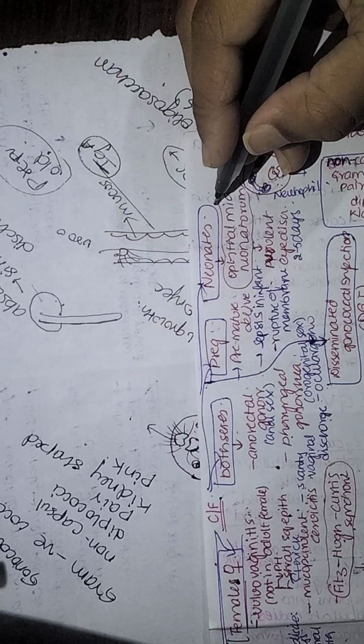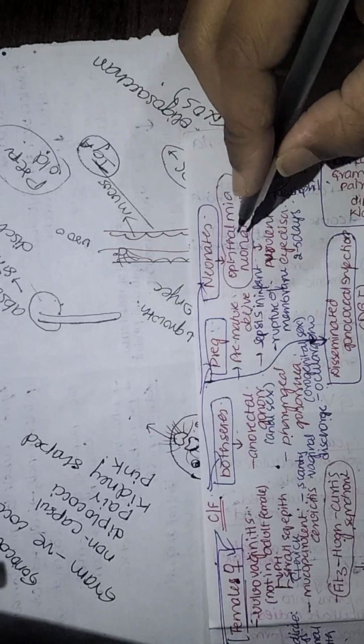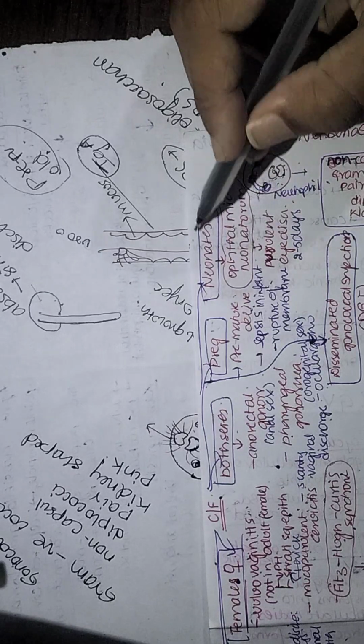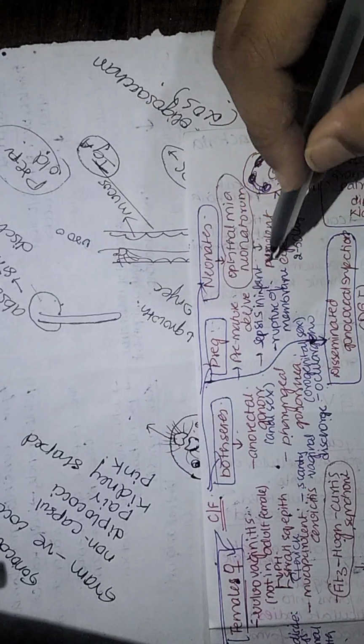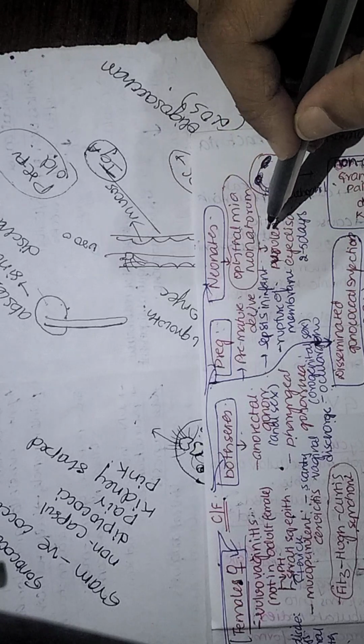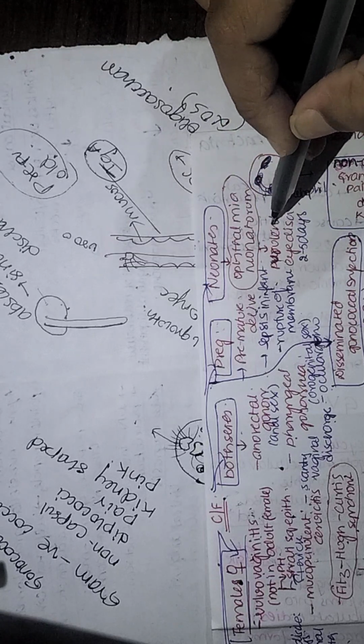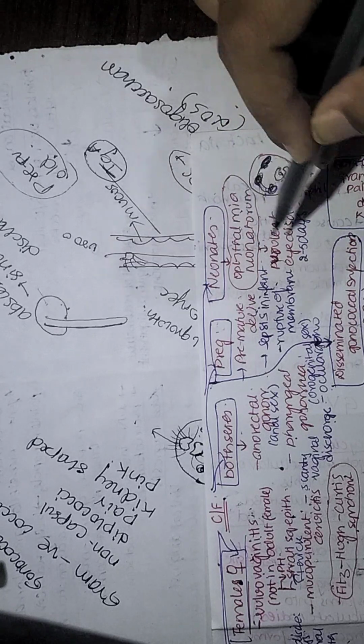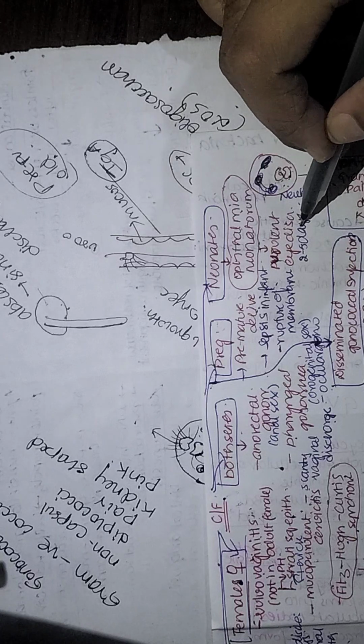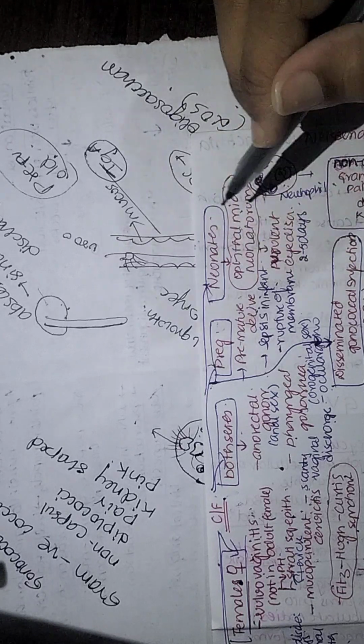Next, coming to the neonates. The neonates that are born may present with ophthalmia neonatorum. This is a sign you can see, where there is purulent eye discharge in the neonate for approximately 2 to 5 days after birth. So these are the clinical features.